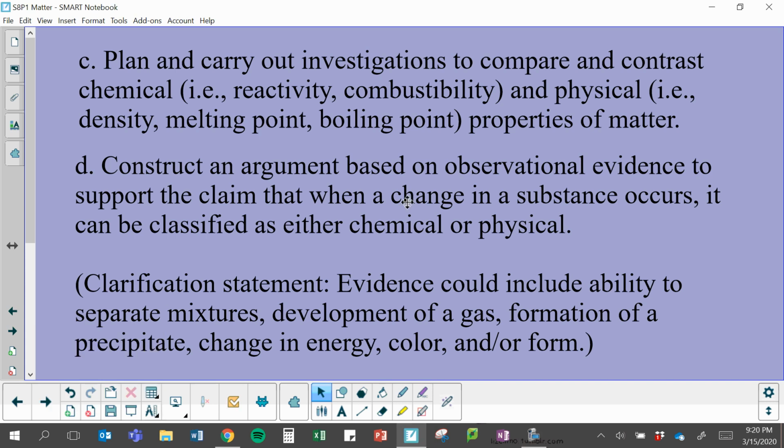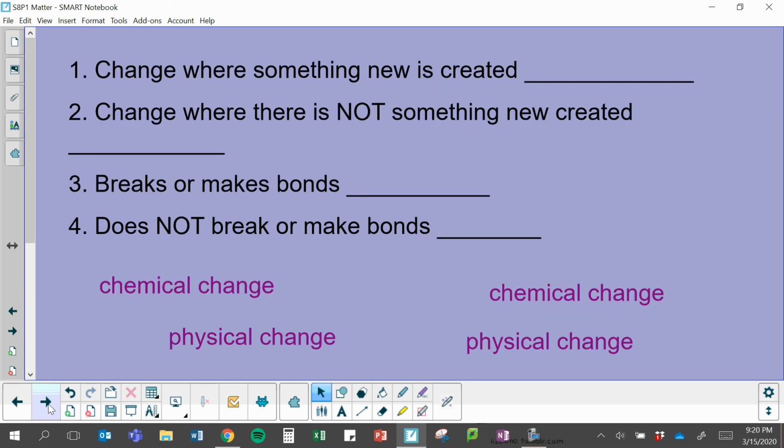Okay guys, so we're going to review physical and chemical changes and physical and chemical properties. This is standard 1C and 1D. Okay, so take a minute and try to match these descriptions to physical and chemical changes.